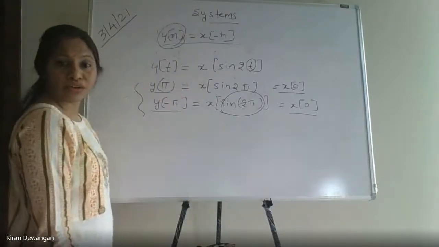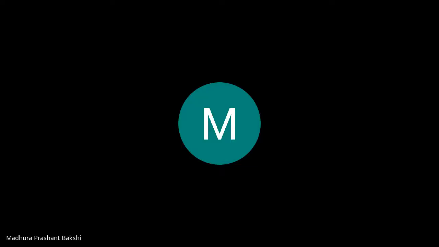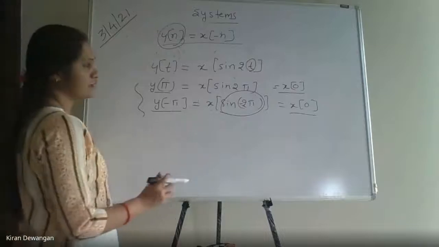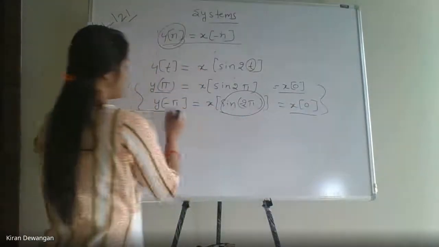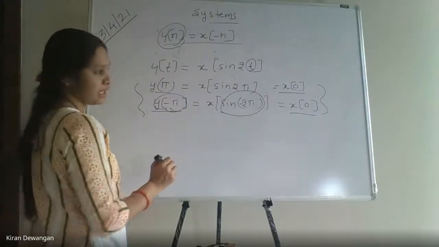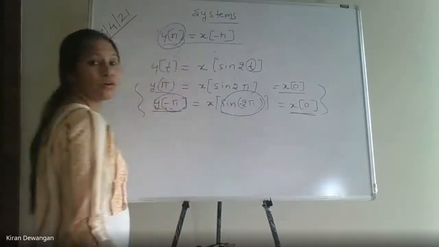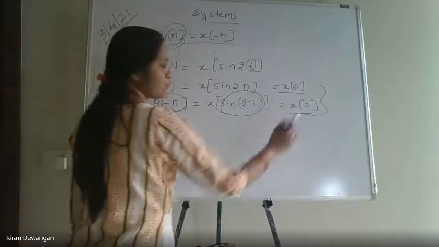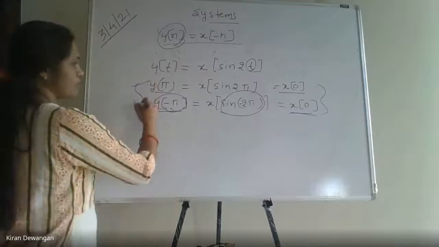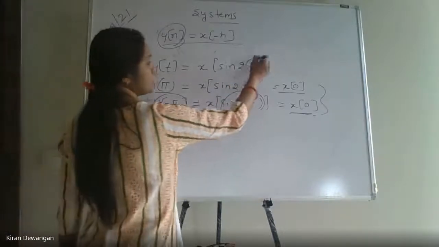What is it? Causal or non-causal? Non-causal. It will be a non-causal system again. Clear? Because from here we can make out if I take y of minus pi, it is definitely a negative value that we are taking. But for that also it is depending on the future value, that is x of 0. Clear?